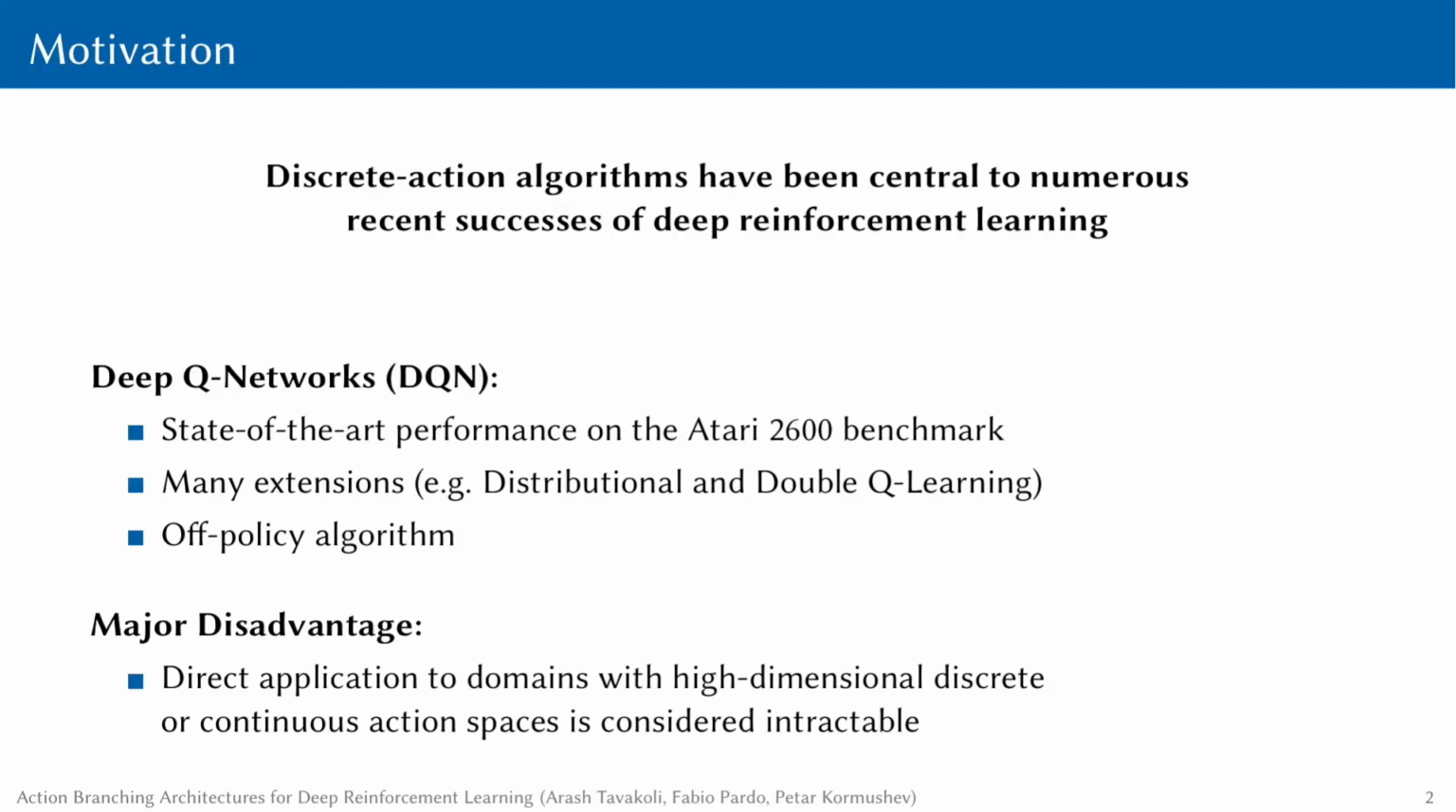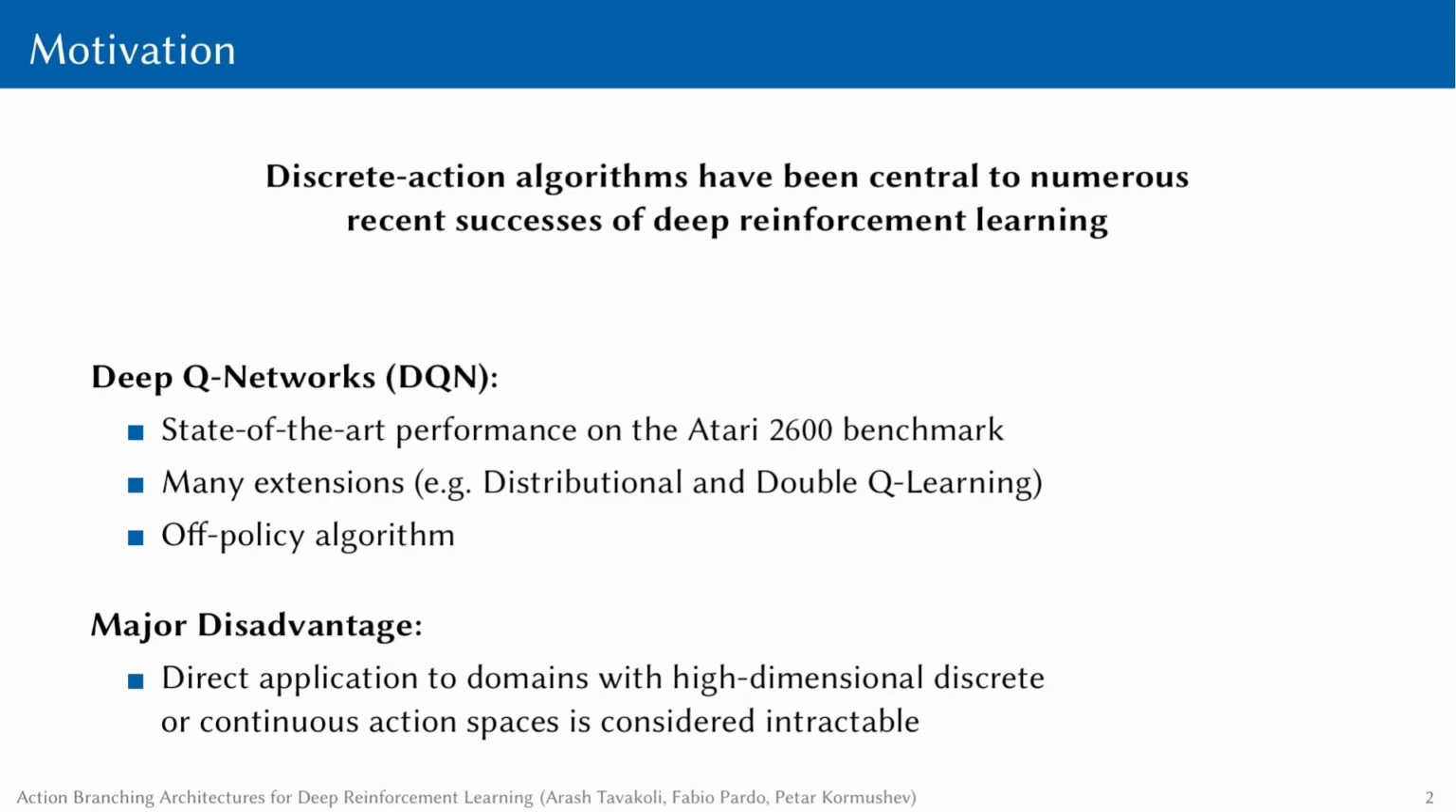The motivation behind this work is that discrete-action algorithms, most notably the deep Q-networks or DQN for short, have been central to numerous recent successes of deep reinforcement learning. For instance, DQN-based agents provide a state-of-the-art performance in the Atari 2600 benchmark, both in terms of sample efficiency and final score. Mainly, this is due to the off-policy nature of deep Q learning, as well as the many extensions that improve upon its speed and stability.